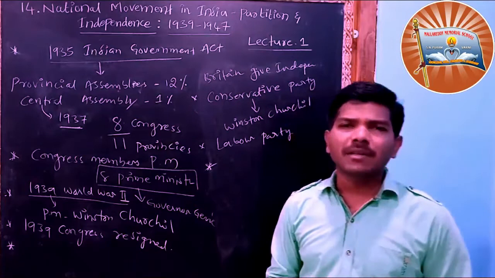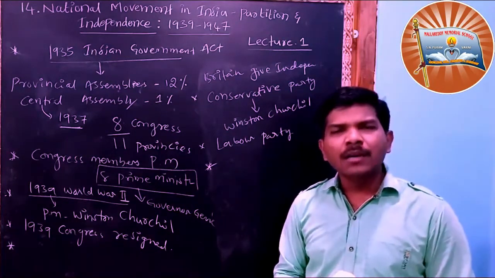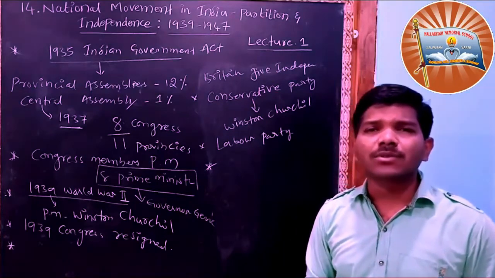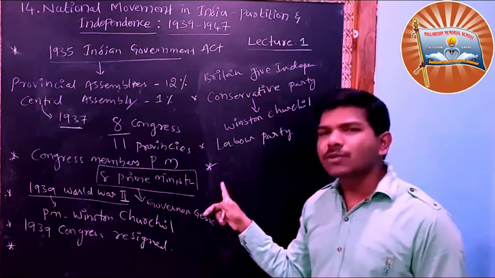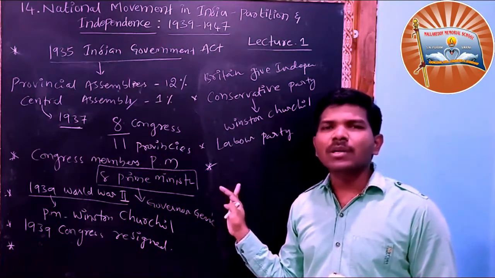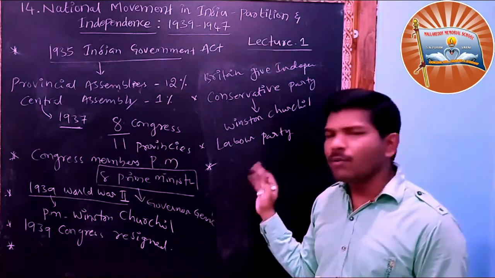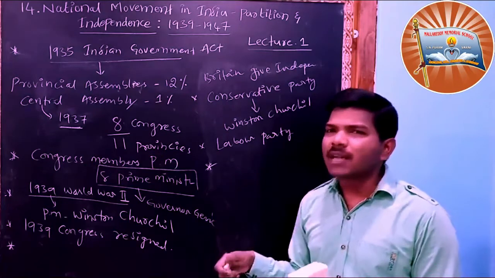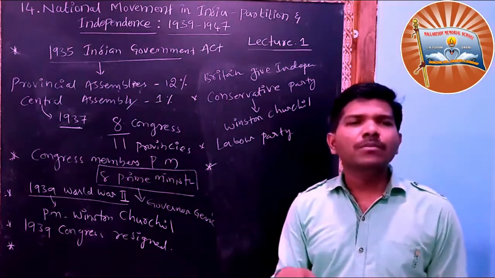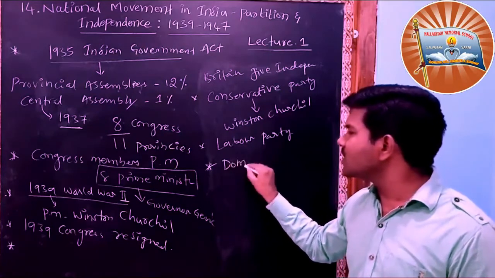You might remember that in the First World War, India did not participate, but 75,000 Indian soldiers died. So here also they were asking for soldiers, but without consultation of Congress and Mahatma Gandhi, we won't send any soldiers to World War II. Hence they said, yes, we will give dominion status. The Britishers agreed to give dominion status.